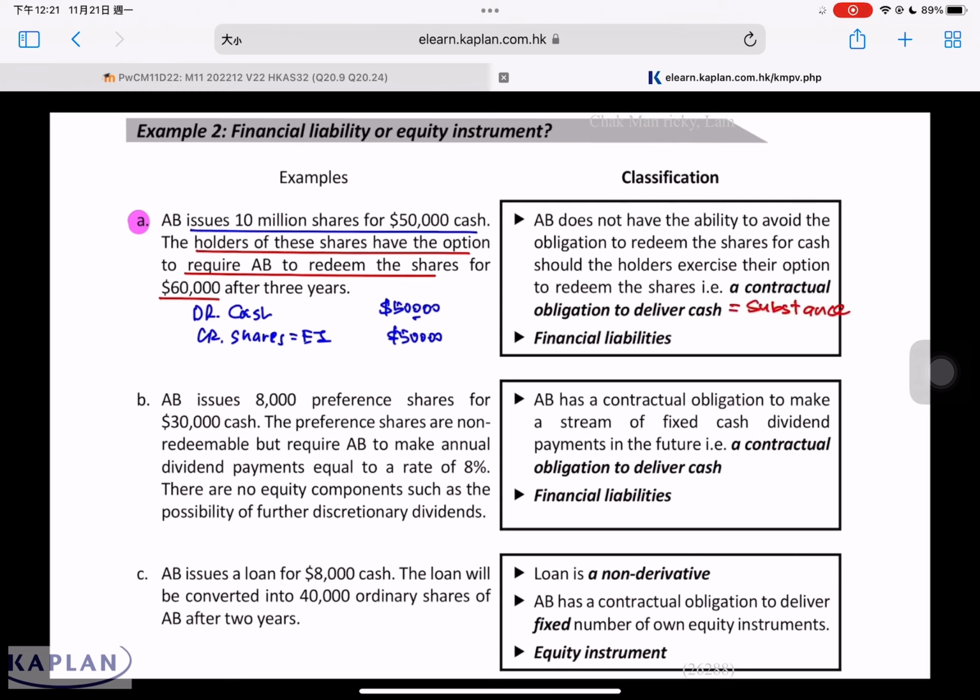The substance of the arrangement is that the company does not have a right not to pay cash in the future. If the investor wants the money back, the company has to pay cash. In this case, we do not call this an equity instrument anymore. We call this a financial liability. The legal form is a share, but in substance, the company could not avoid paying cash if the investor required the redemption of the share. In substance, this is a financial liability.